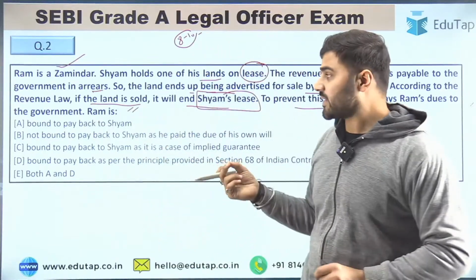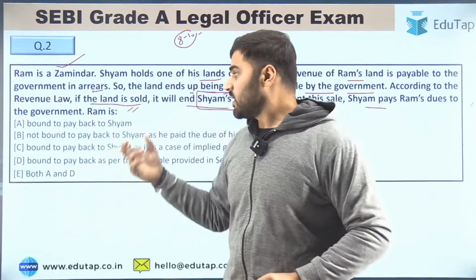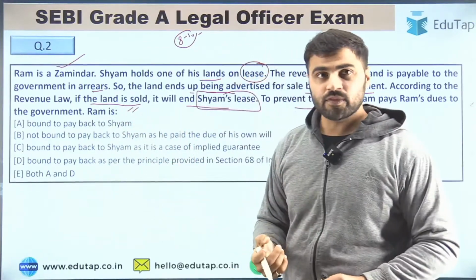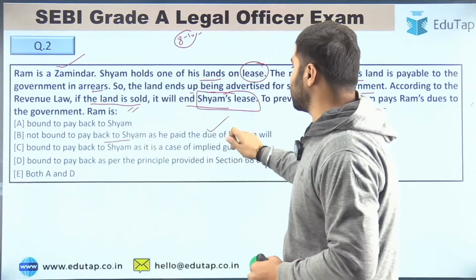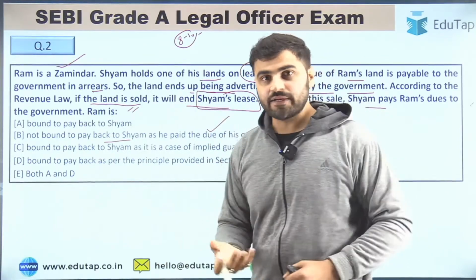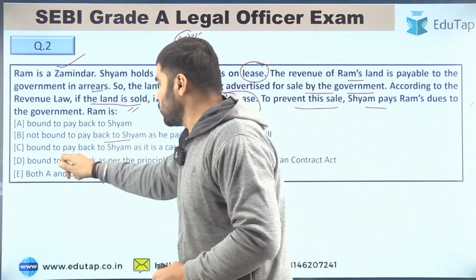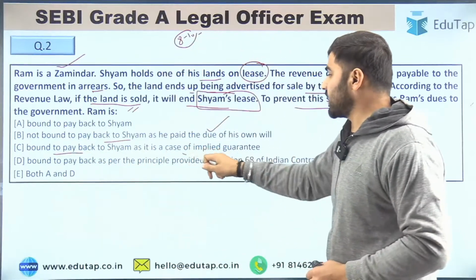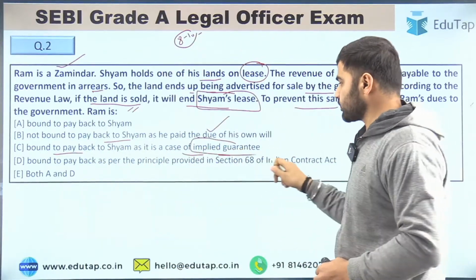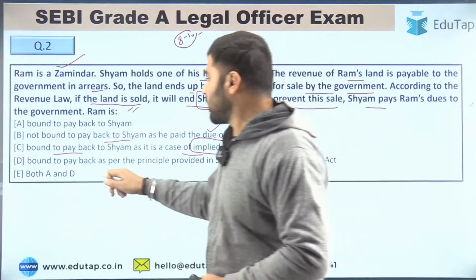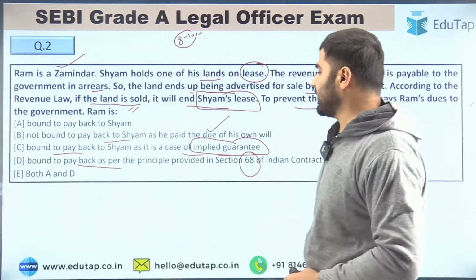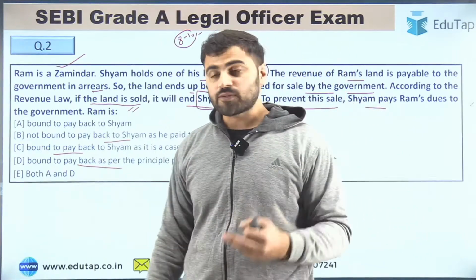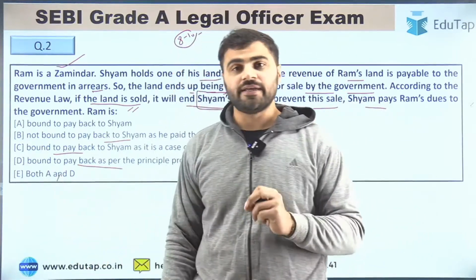Then in that case, option A: Ram is bound to pay back to Shyam. Option B: not bound to pay back to Shyam, as he paid the due of his own bill, right? Own bill. Option C: bound to pay back to Shyam, as it is a case of implied guarantee. Option D: bound to pay back as per the principle provided in section 68 of the Indian Contract Act. And the last option is both B, A and D.